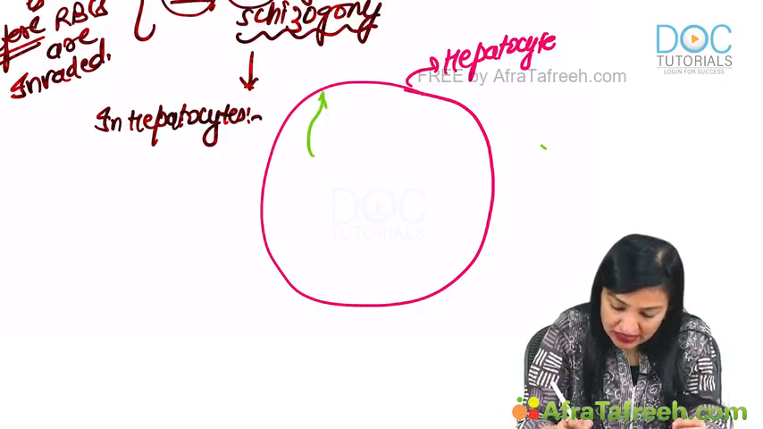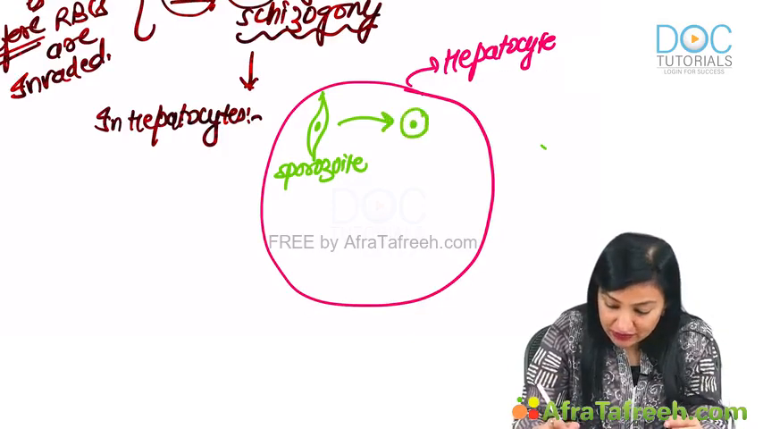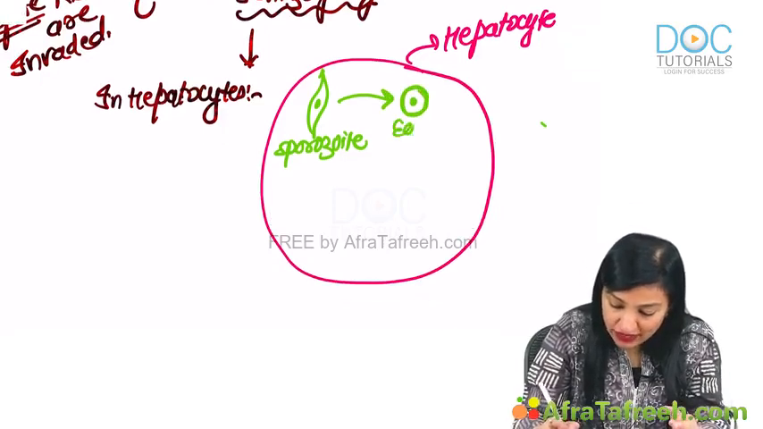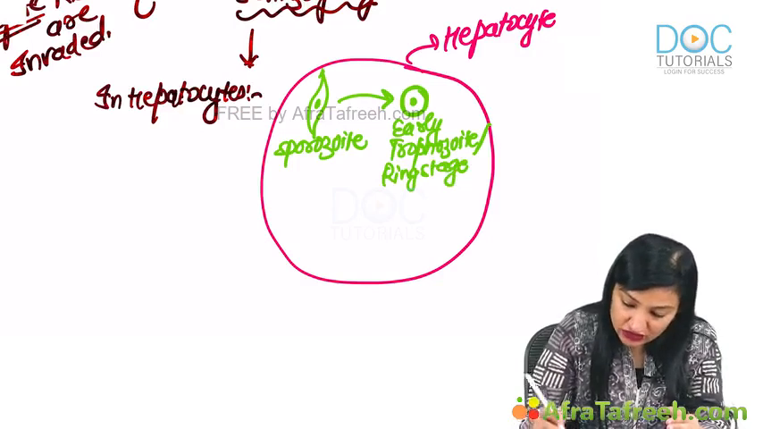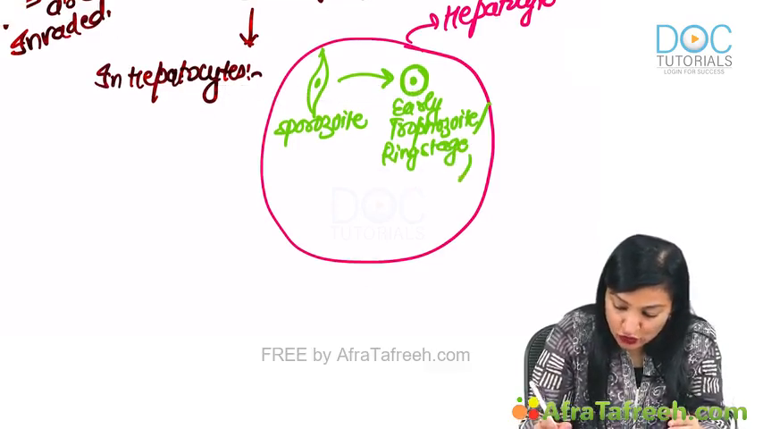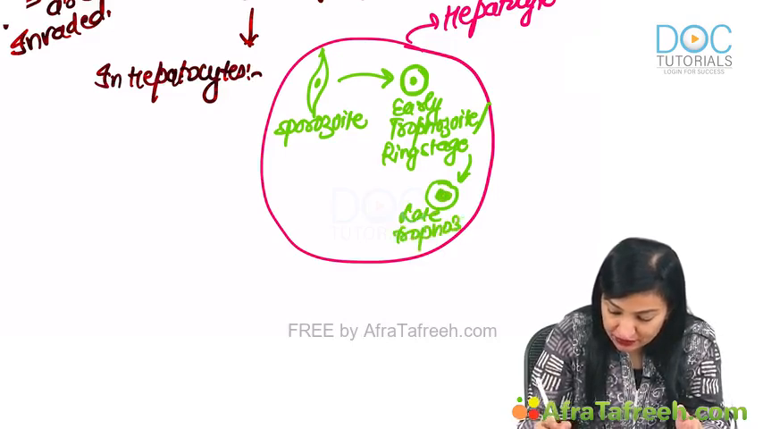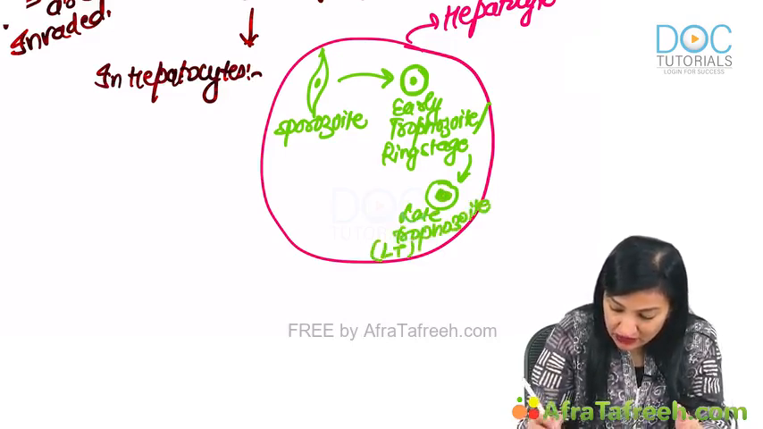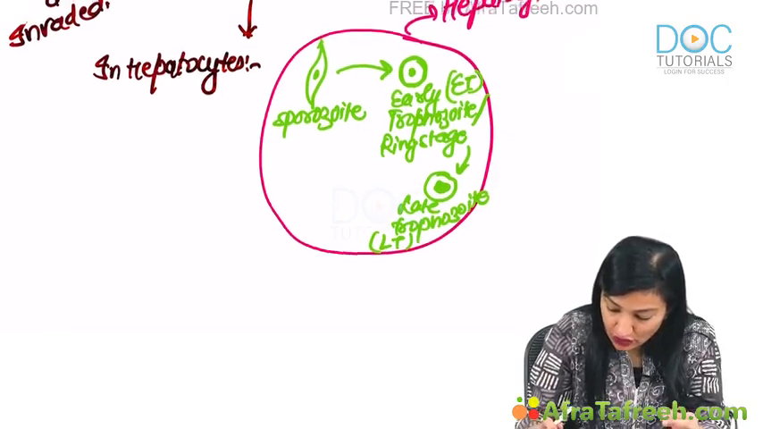Suppose this light green colored thing is the sporozoid. This sporozoid is going to round up, like this, to form what is known as early trophozoite or the ring stage. Then this will undergo a few more changes. It will mature into what is known as late trophozoite. Early trophozoite is ET, the late one is LT.